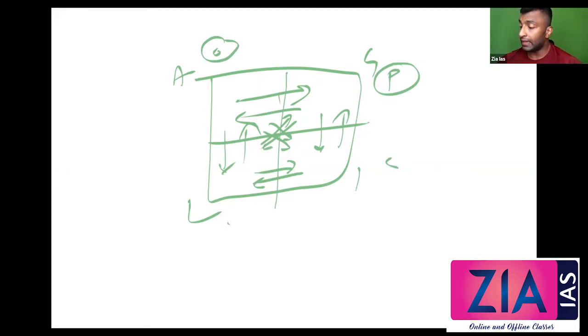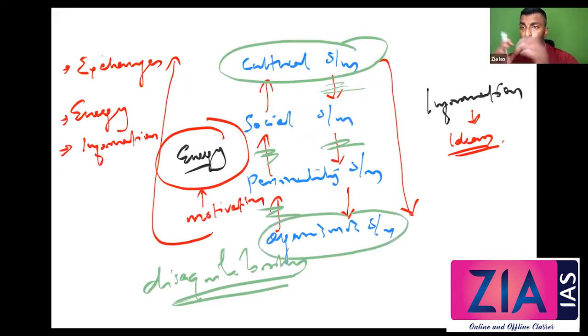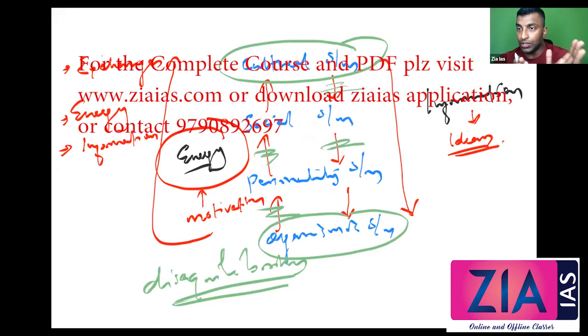So this order has to be maintained. Why? Because the cultural system is the source of information and the organismic system is the source of energy. So two types of exchanges are required for the system to survive: energy and information. And the source of energy and information is given, and it should be in this order.